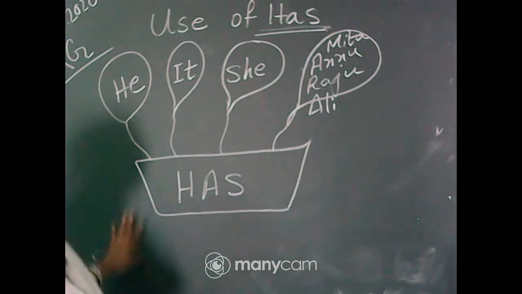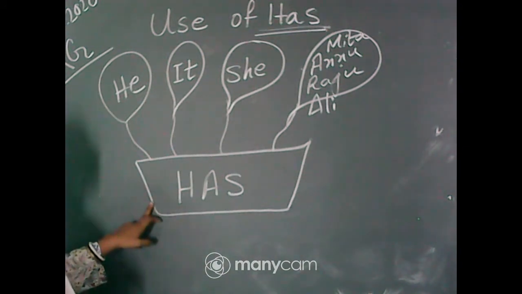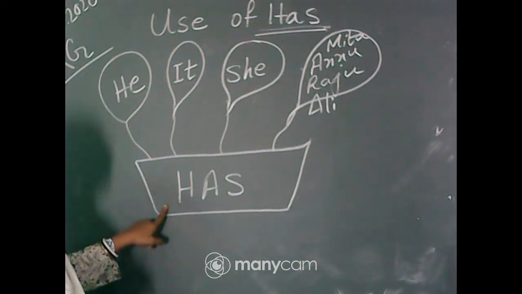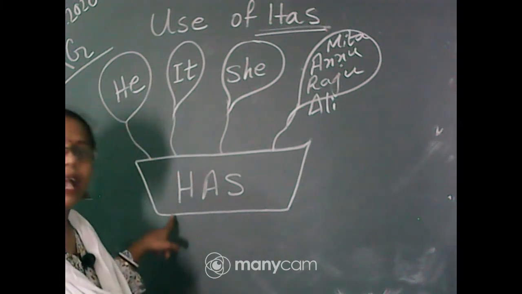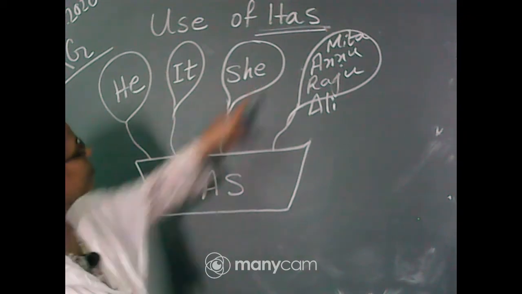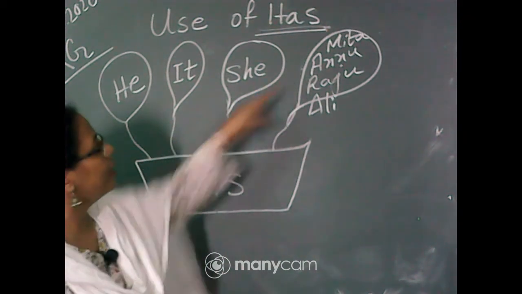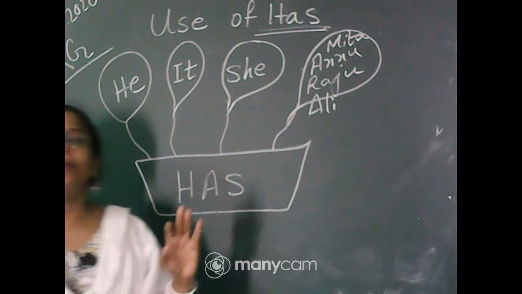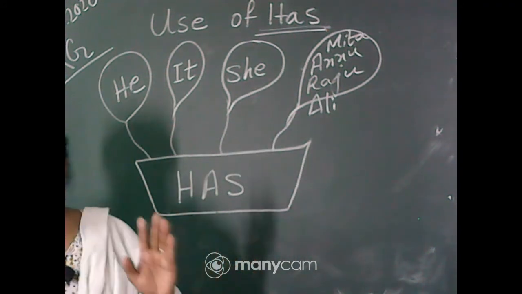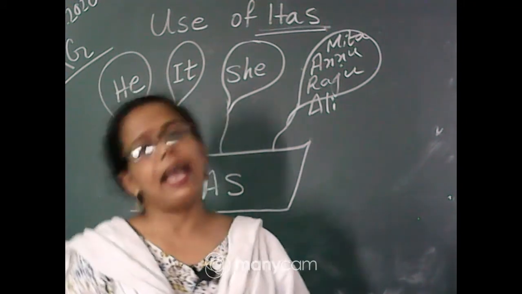So he has, it has, she has, Meeta has, Anu has, Raju has, Ali has. Whatever type of name, proper noun, it will go with has.